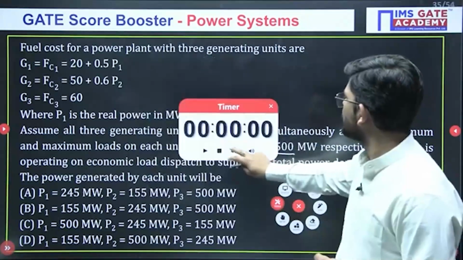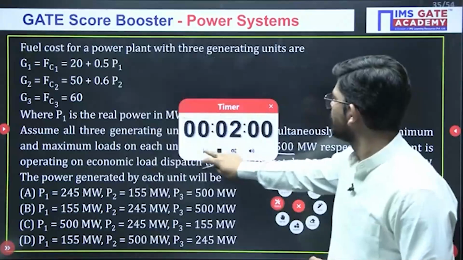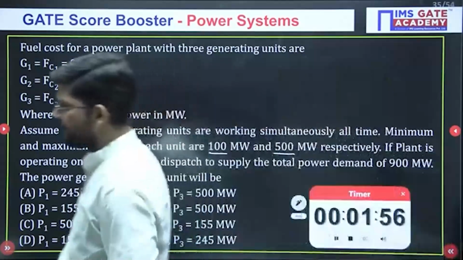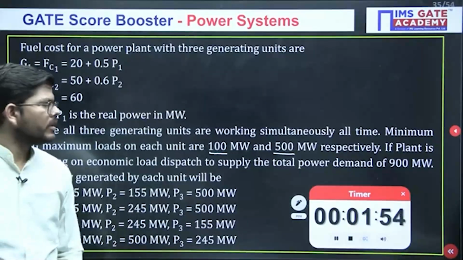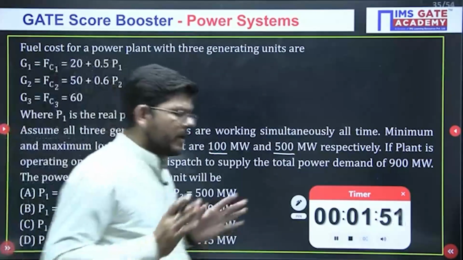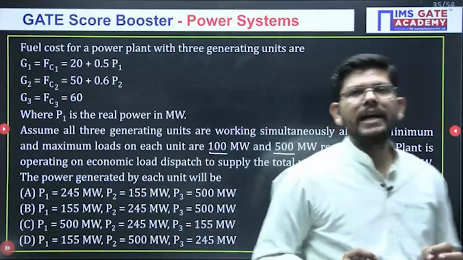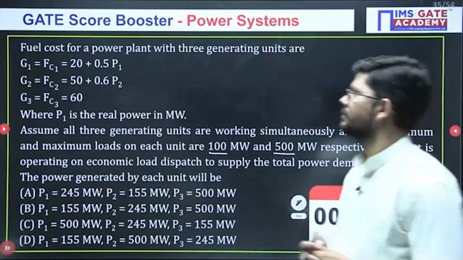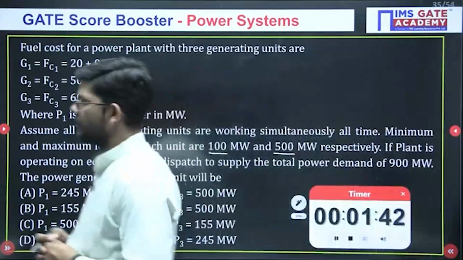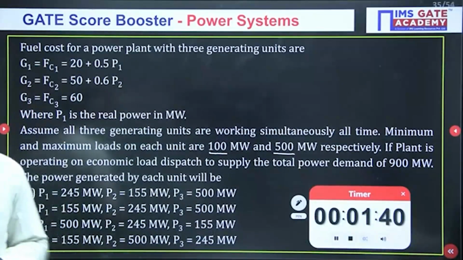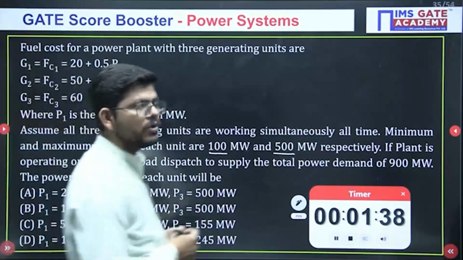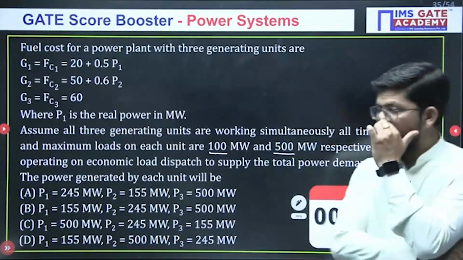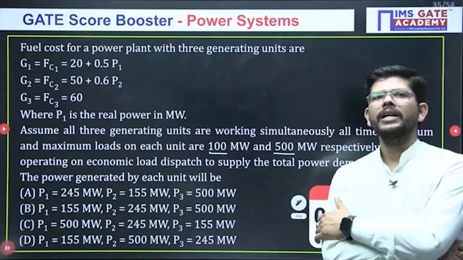Very conceptual question. Maximum and minimum powers are 100 and 500 megawatts, and together all of them are sharing a total load of 900 megawatt. Okay, now this is a question. Take your time and get me the right answer.